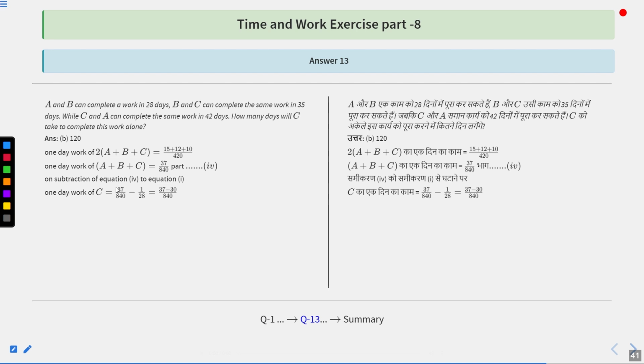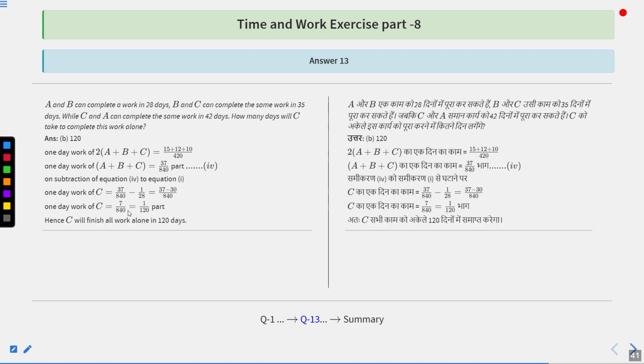So on subtracting equation 1 from 4, we are going to get how much? One day work of C. That is 37/840 minus 1/28, which is equal to (37 minus 30)/840. That is 7/840 or 1/120 part. So we can say that in one day C is able to complete 1/120 part. So if C has to do the whole work, then it will take 120 days for him. Option number B is the correct answer.